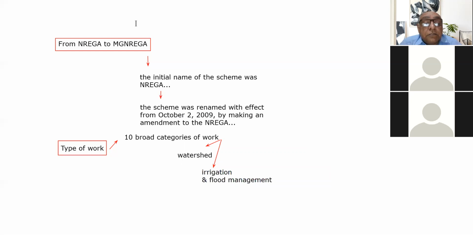The third type is agriculture and livestock related works. The next category is fisheries and works in coastal areas. Fisheries can be there, and then works related to coastal areas.